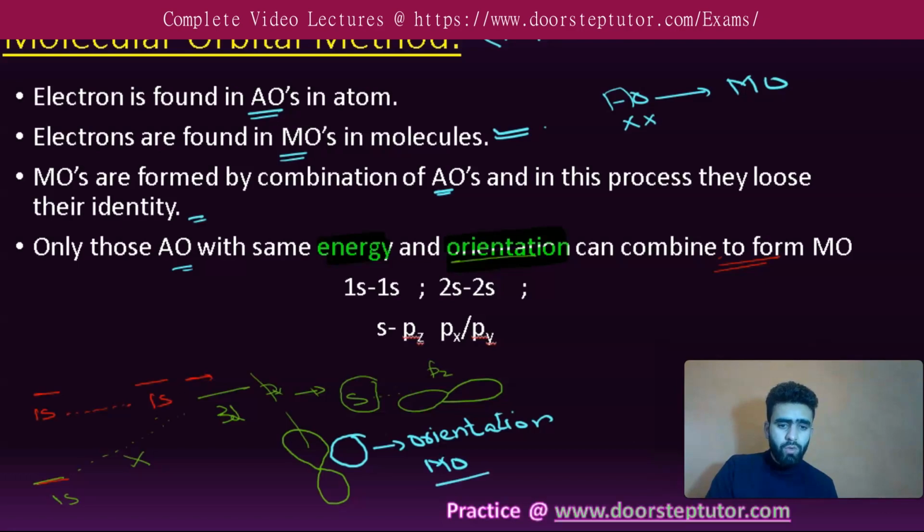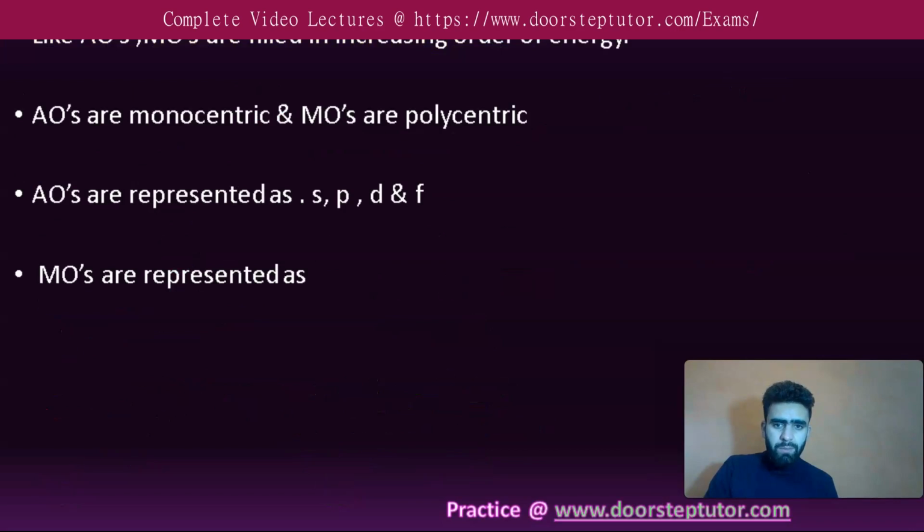So there are two necessary conditions for atomic orbitals to combine to form molecular orbitals: one is the energy factor and another is orientation. Now there are certain other important points.